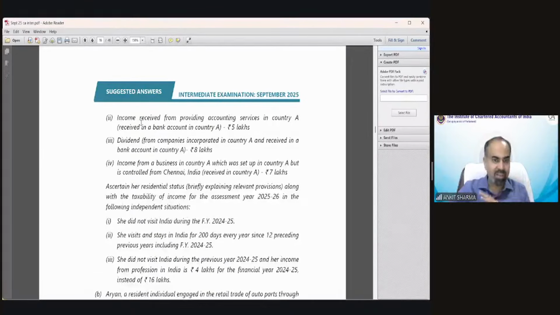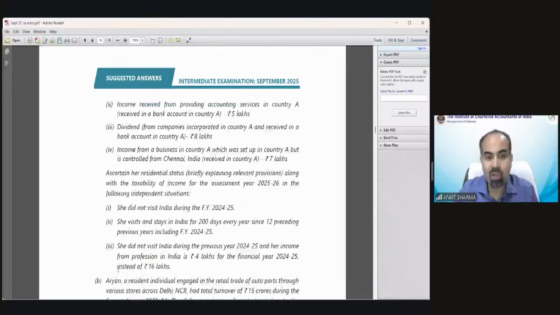Second income not received in India, not earned in India, non-taxable. Dividend not received in India, not earned in India, non-taxable. Not received in India, not earned in India, so technically 7 lakh also non-taxable. So the correct answer of the third point would be only 4 lakh rupees. The total income would be 4 lakh rupees in this scenario. I hope it's clear, students.